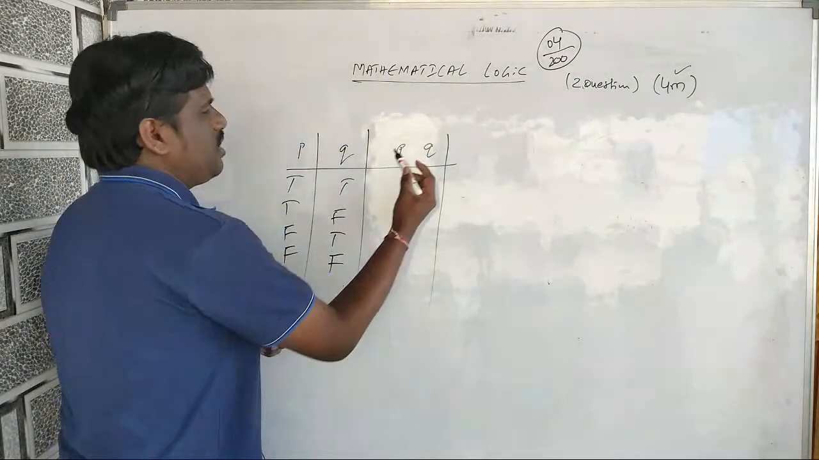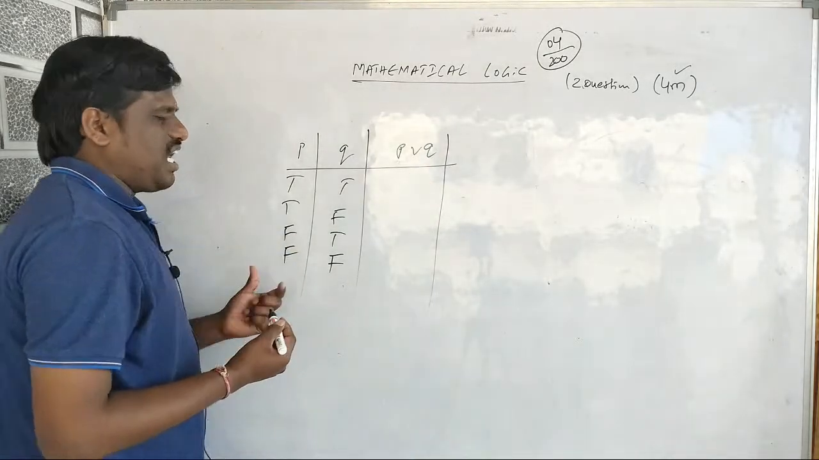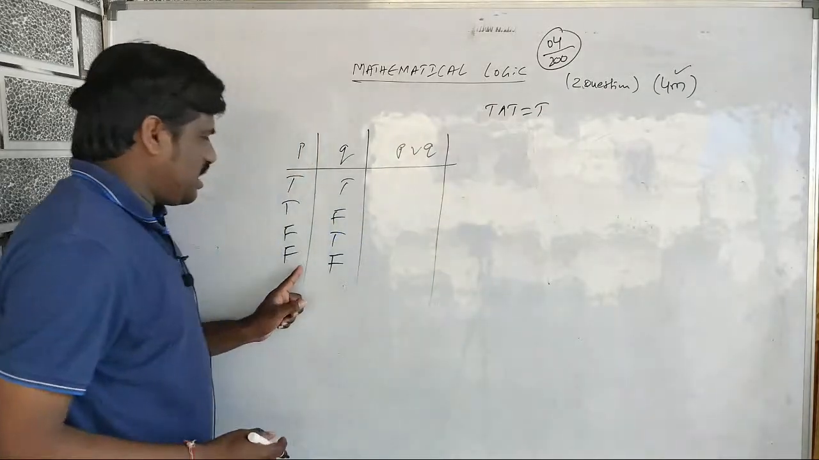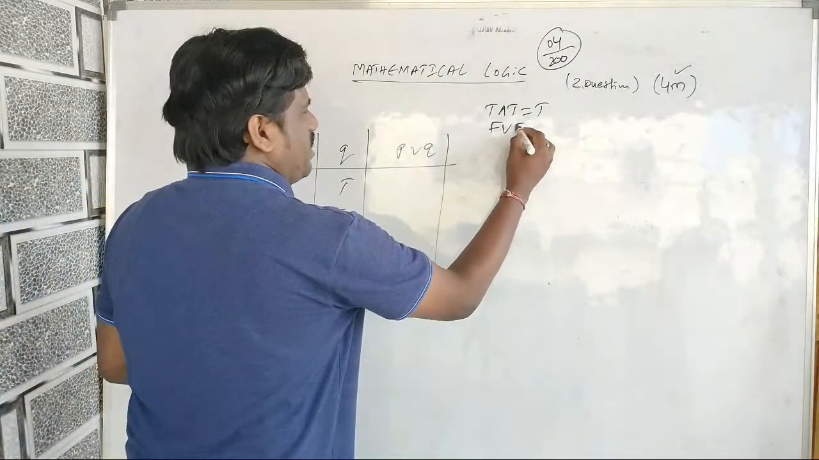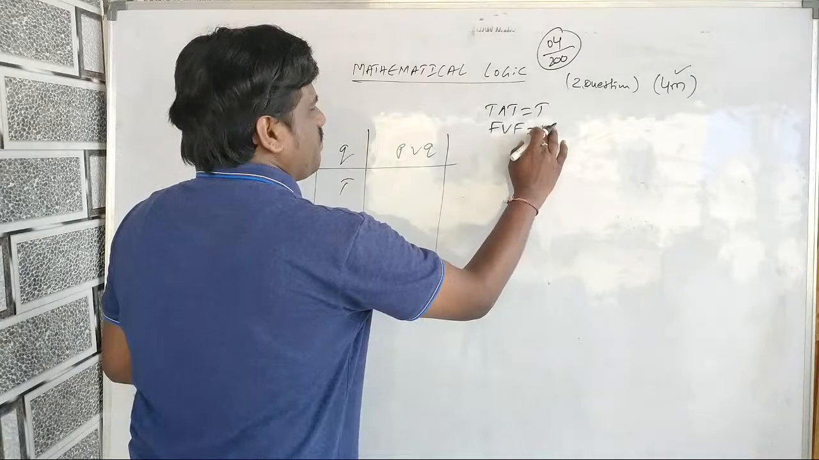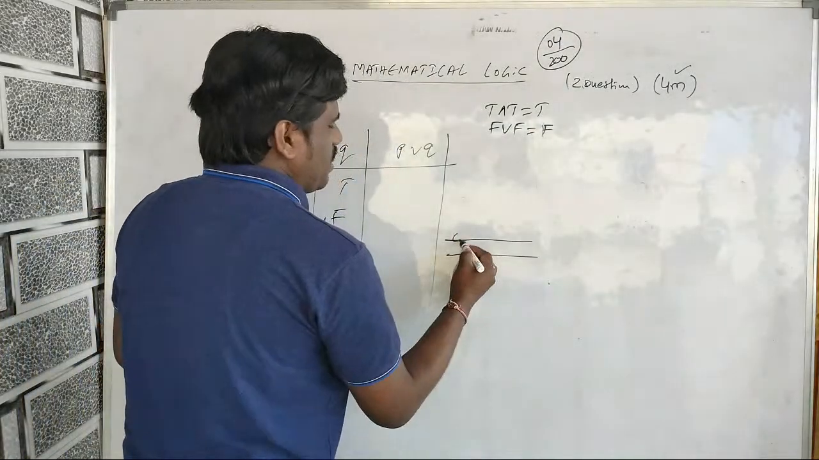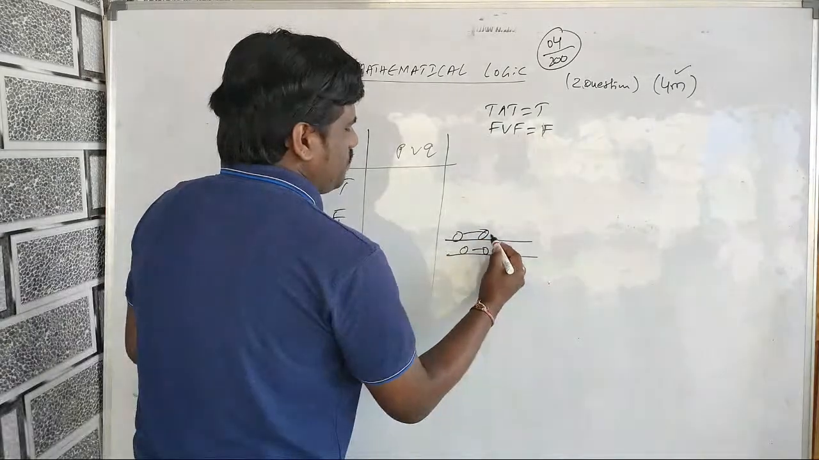Disjunction means what? If you have a disjunction, T or T will give you T, T or F will give you T, and F or F will give you F. In this case, what happens here? You have a car here.